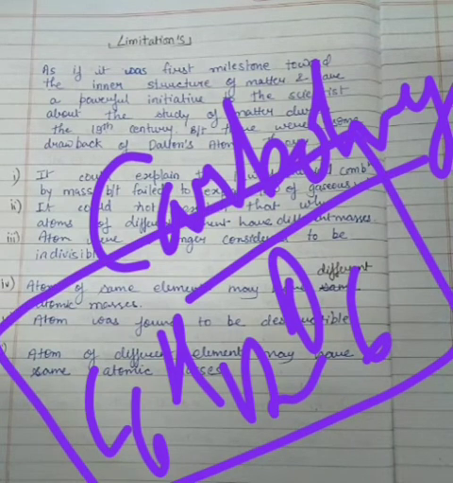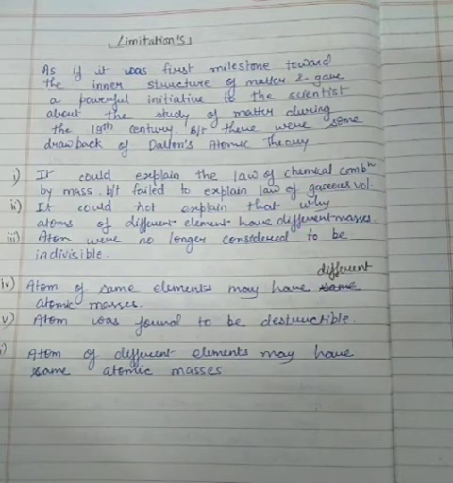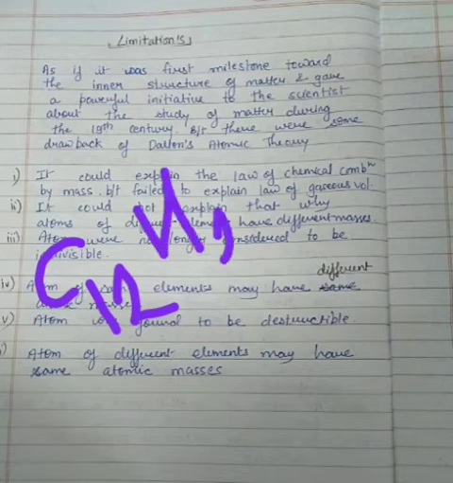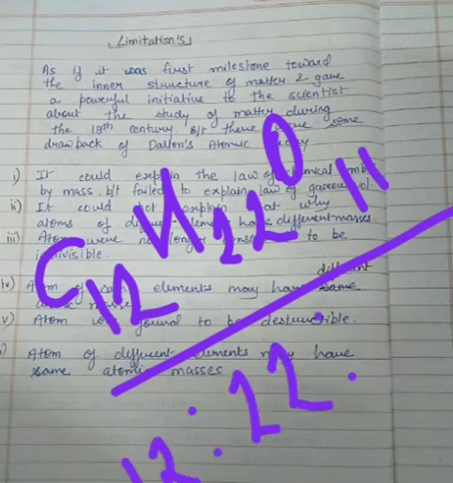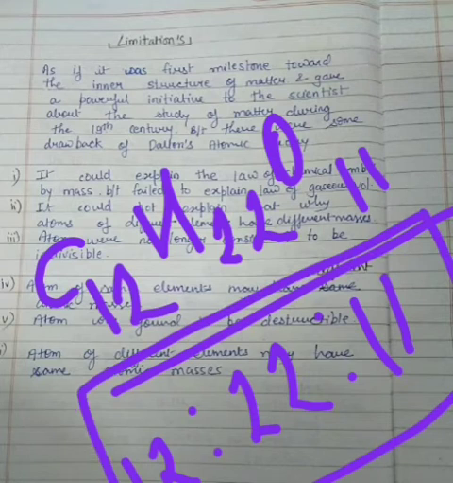The ratio varies. Or if you see the concept of sugar, suppose cane sugar, cane sugar has the formula C12H22O11. So when you see the ratio of them, the ratio is simply 12:22:11. This is not a simple whole-number ratio. So again the theory has a limitation, and modern theory says that atoms can combine to form molecules where the ratio is not fixed, and it is also not integral.